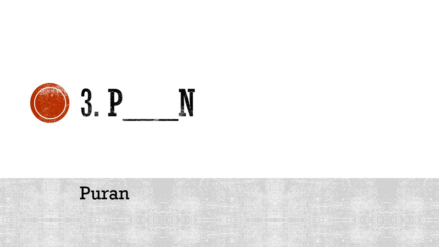I hope many of you wrote it before I displayed the answer, because this was very easy and I gave you the hint that it is the name of a character. Now coming on to the fourth one, dash dash dash R dash N. This is also the name of a character.